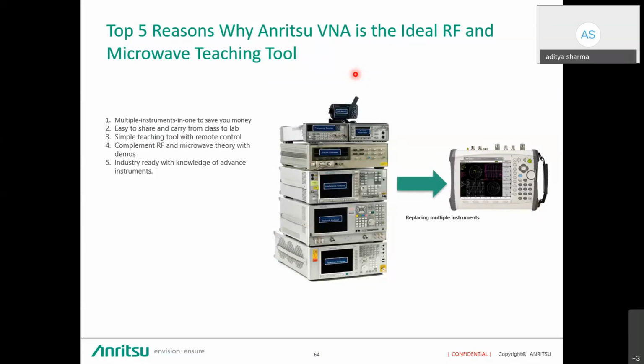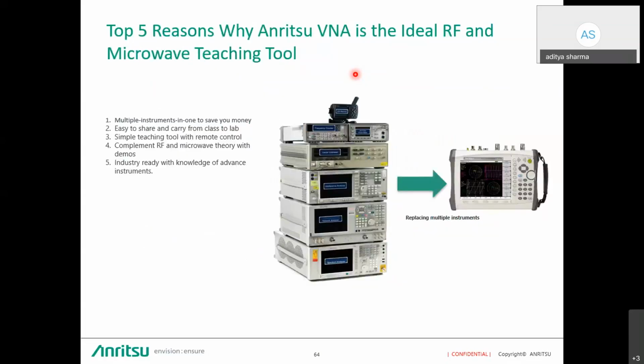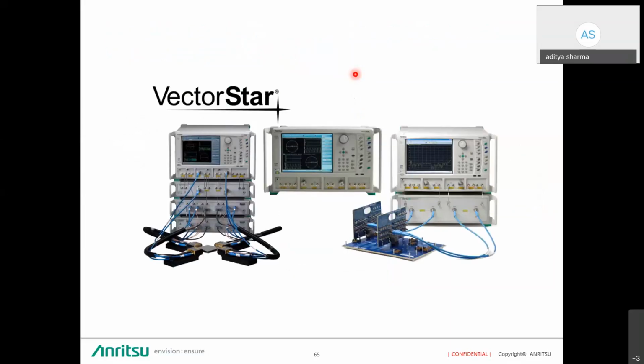So that is the replacement of multiple instruments in a single instrument. And one more thing, the performance of these instruments is, as I told you, as good as the benchtop instruments available in the market, in terms of dynamic range and the DNL. So that is the reason why a customer who is looking for a multiple-instrument scenario can go for this particular model. In the last, let's talk about VectorStar.